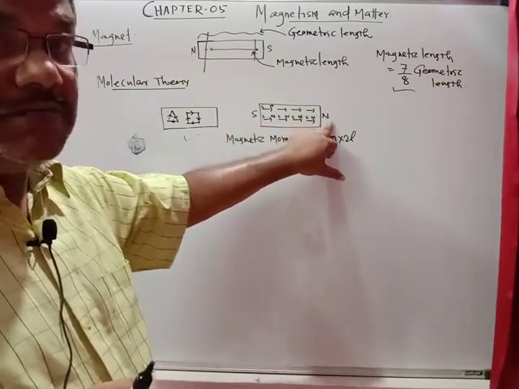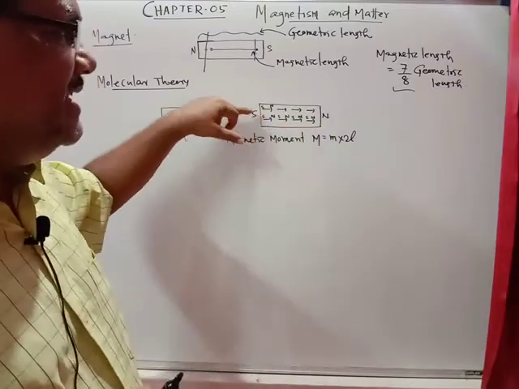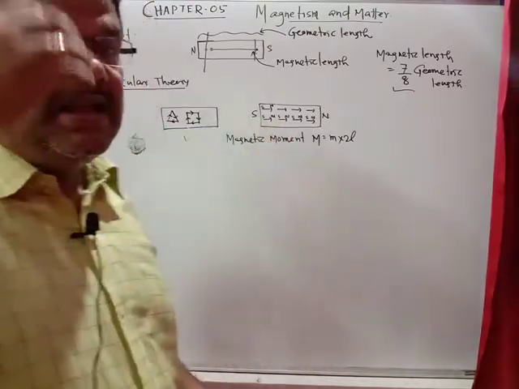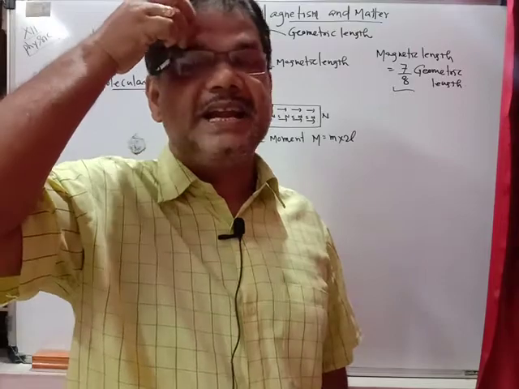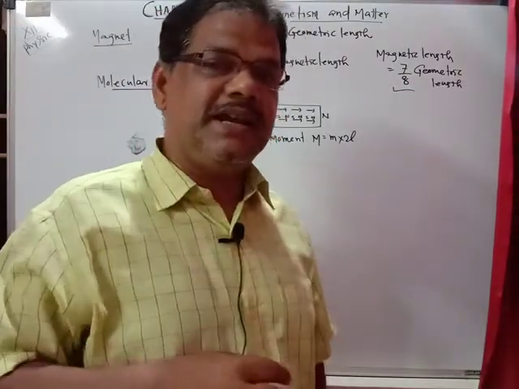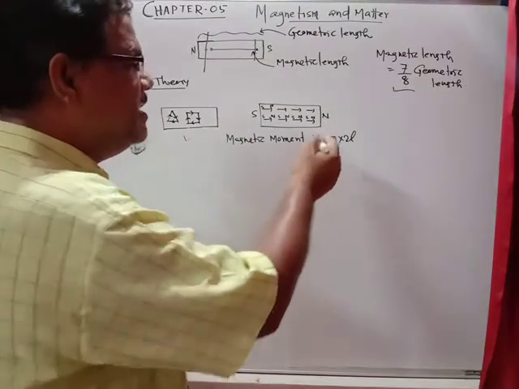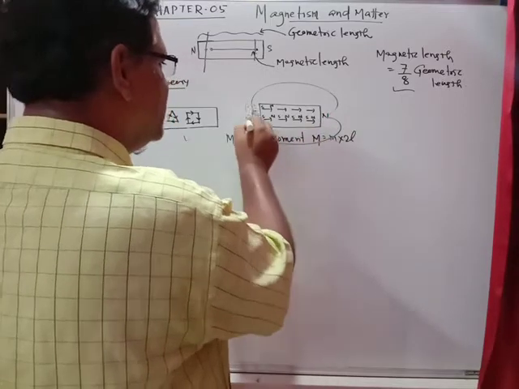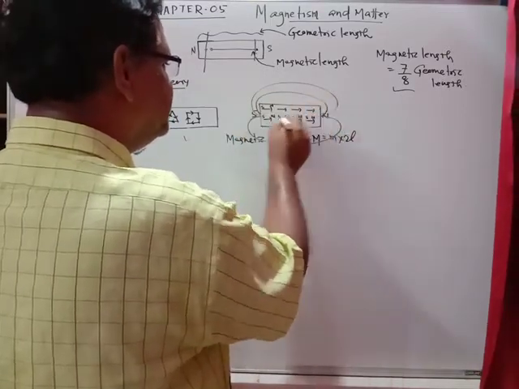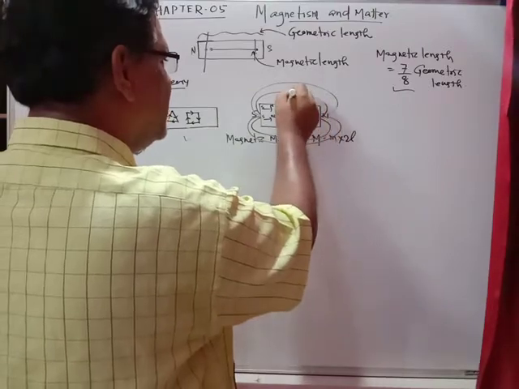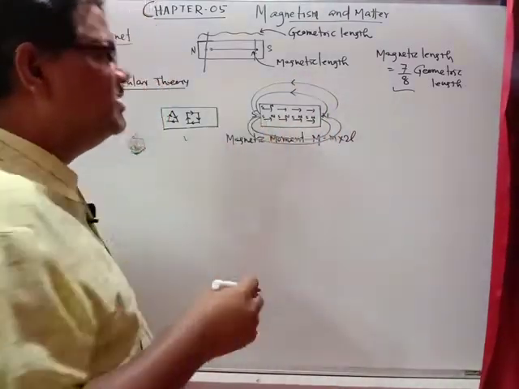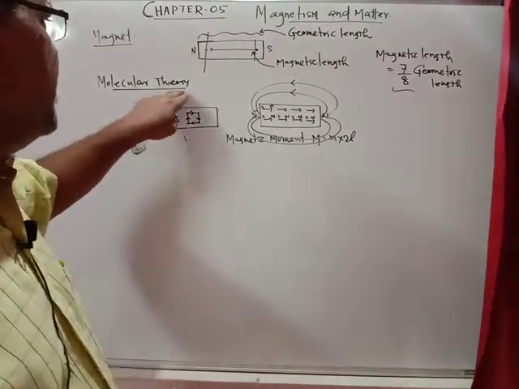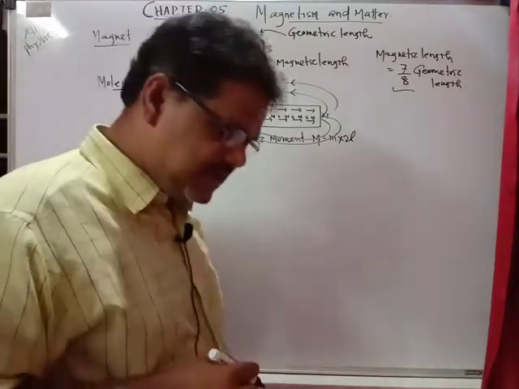And if you talk about the magnetic field lines, the magnetic field lines inside the bar magnet are directed from south to north. You just be careful for that. Magnetic field lines are directed from south to north inside the bar magnet, and outside the bar magnet you can get these field lines from north to south. So inside from south to north and outside from north to south. And this is all about your molecular theory of magnetism.